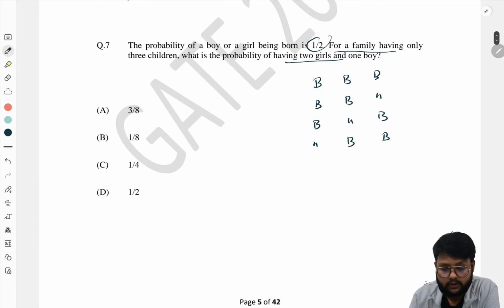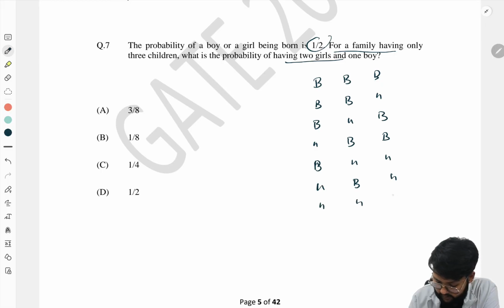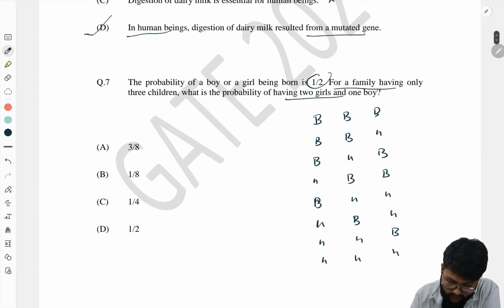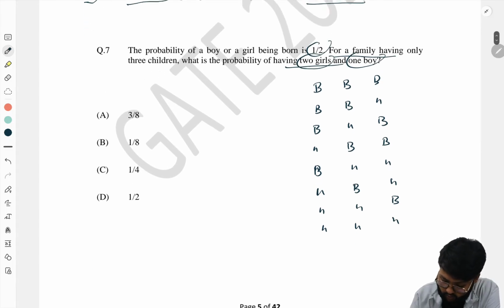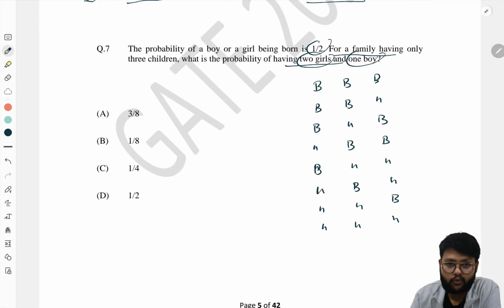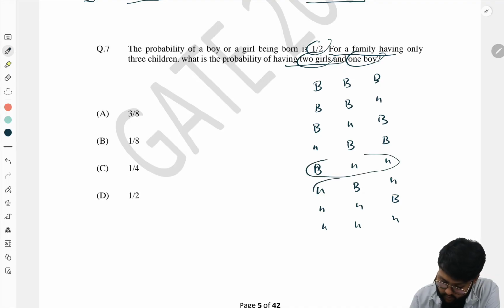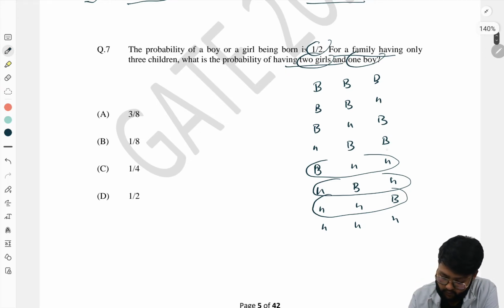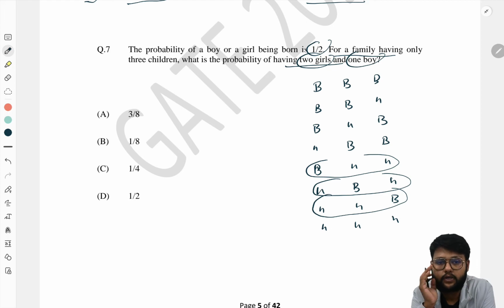Now it can be 2 girls and 1 boy, 2 girls 1 boy, and girl boy girl, and boy girl girl, and the last one is 3 girls. It asks for 2 girls and 1 boy, so we have to count the possibilities of 2 girls. This is 2 girls 1 boy, this is 2 girls 1 boy, and this is also 2 girls. Out of 8 possibilities, 1 2 3 4 5 6 7 8, only 3 have 2 girls born and 1 boy born.